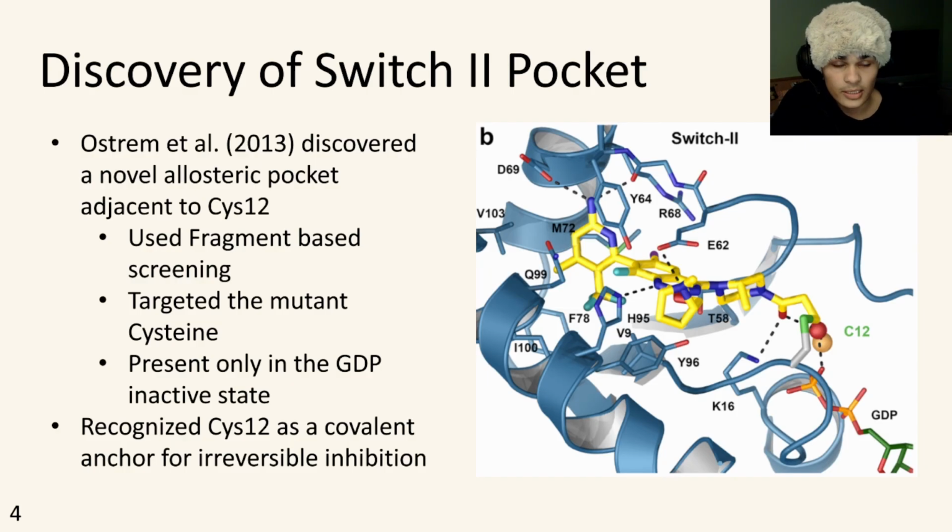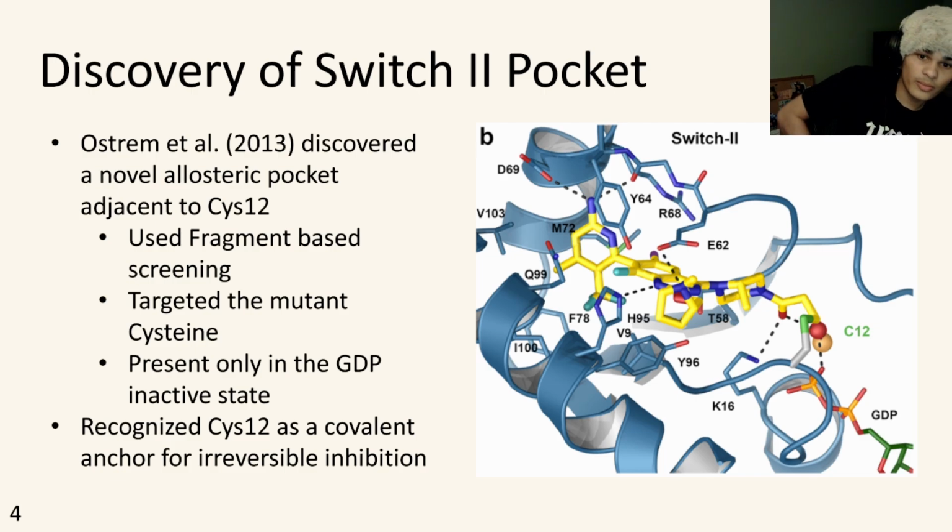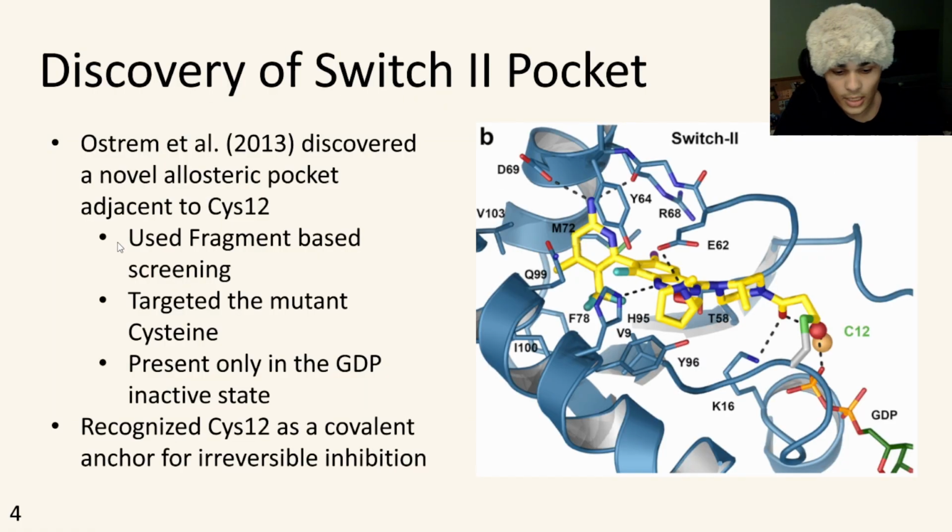So they were like, oh my god, we could use the cysteine 12 mutation as a covalent anchor for irreversible inhibition. So really, because of that, only cysteine 12 is present in the mutant. You're not going to have that much non-selective activity issues.